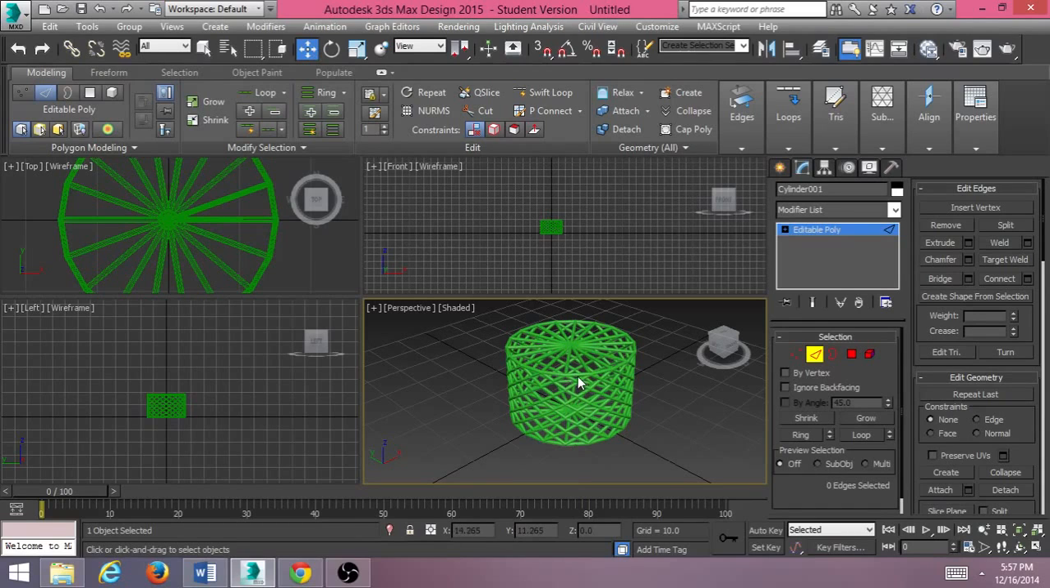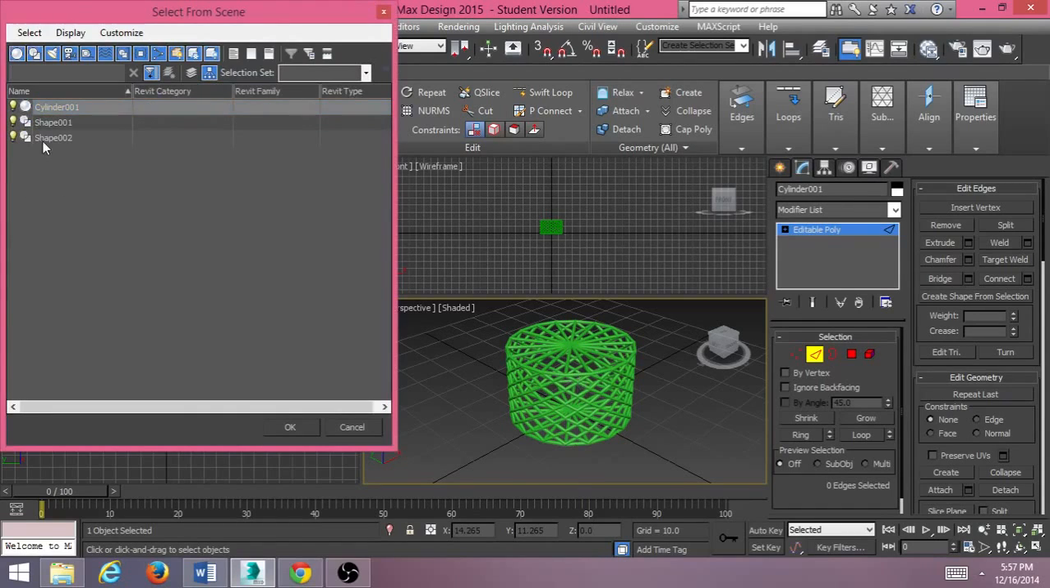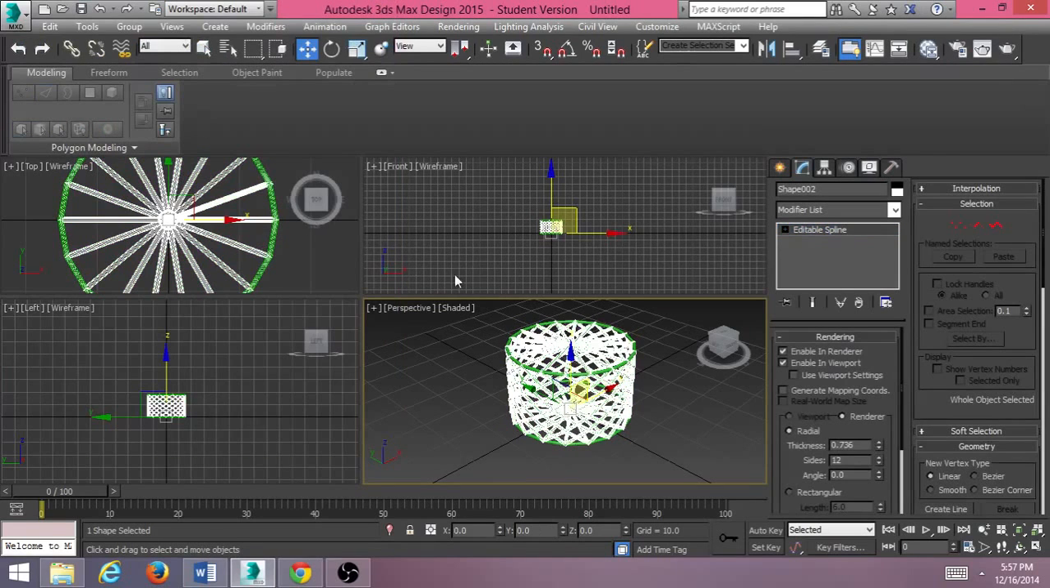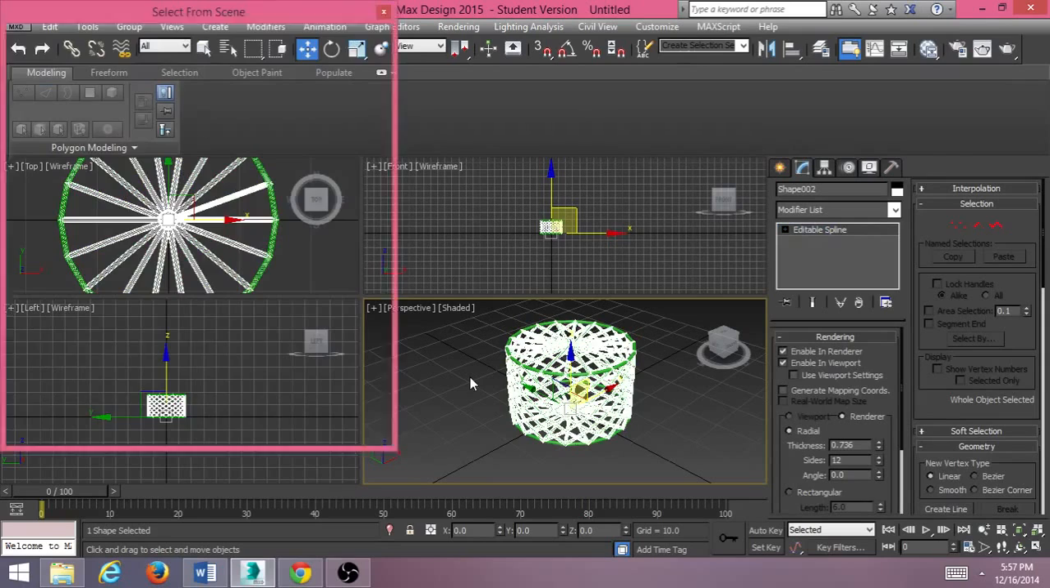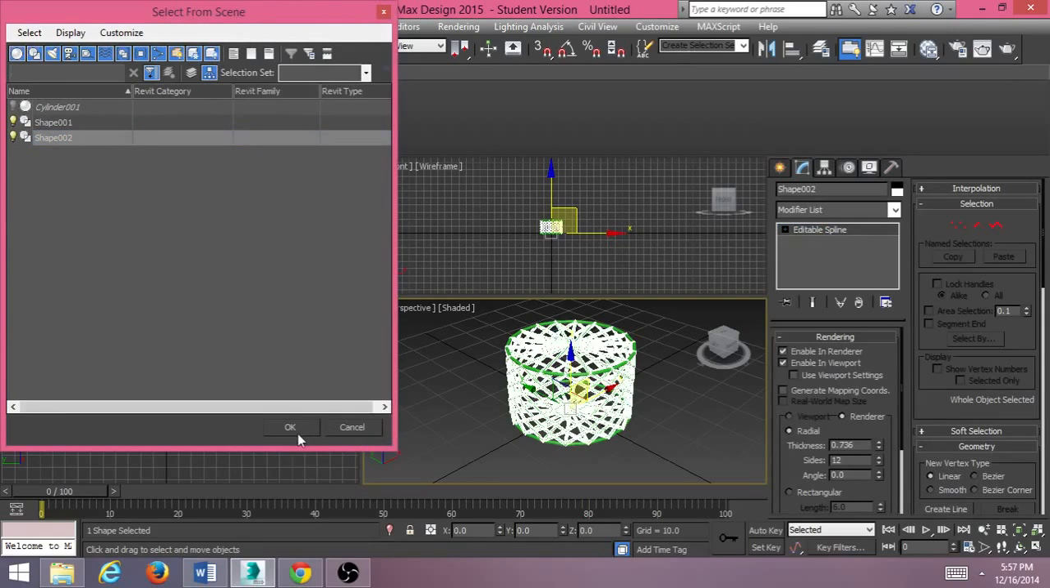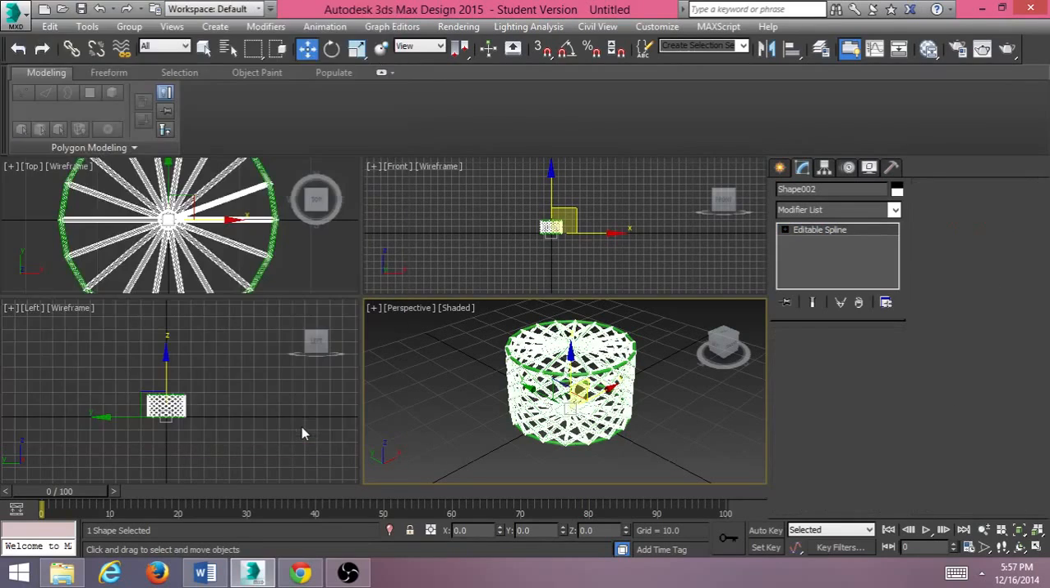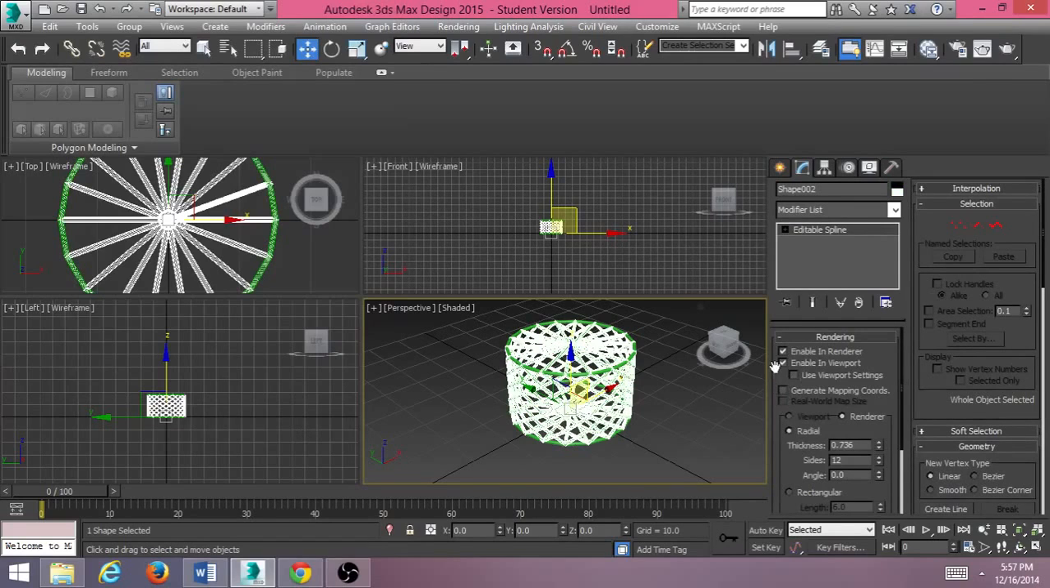I'm going to go back, shortcut H, and select shape 2. I'm just going to turn that one off. Okay. On shape 2, what I'm going to do is turn.